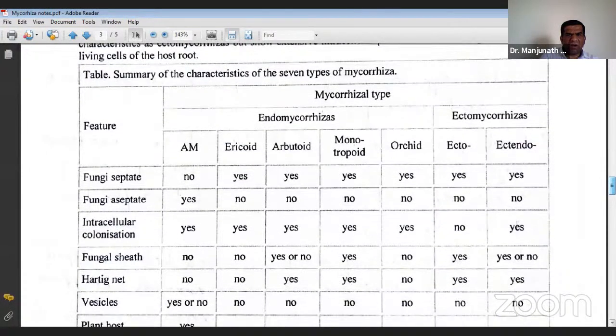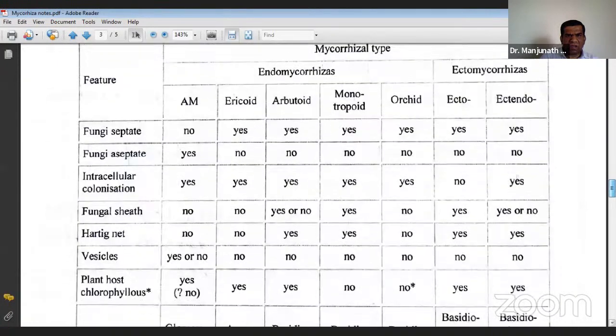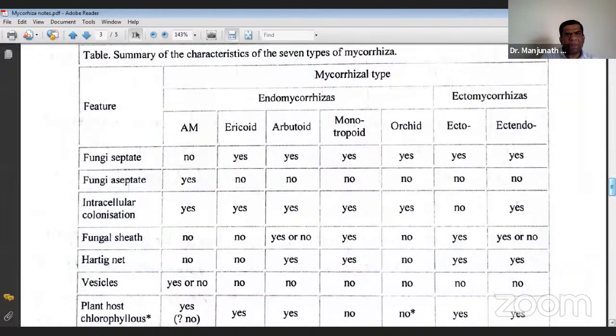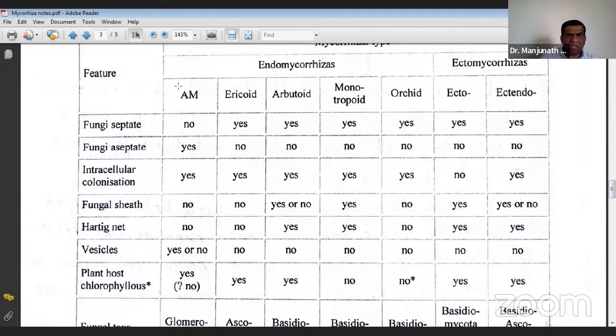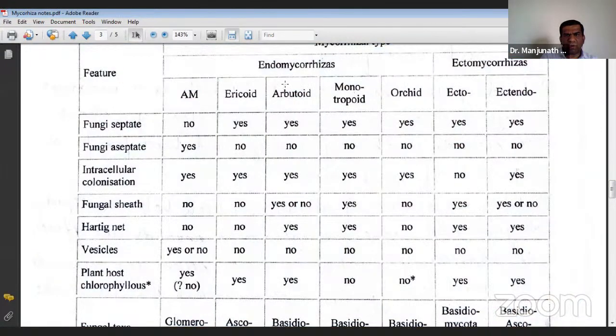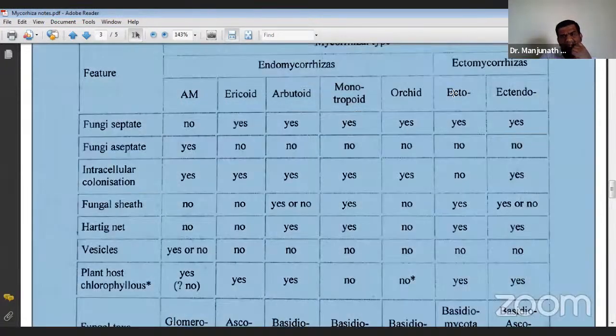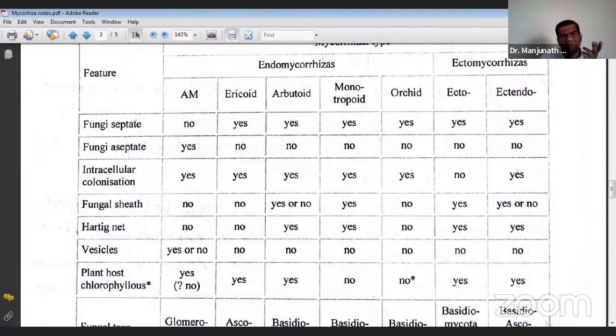Anyhow, I will share these notes if somebody wants to refer to them. Here is a summary of the characters of the types of mycorrhiza. I have listed endomycorrhiza and ectomycorrhiza. Under endomycorrhiza you have AM fungi, ericoid, arbutoid, monotropoid. But from the exam point of view, they are all not important. AM is one important. Orchid is also maybe. Ectomycorrhiza and AM fungi, these two are important for the exam.